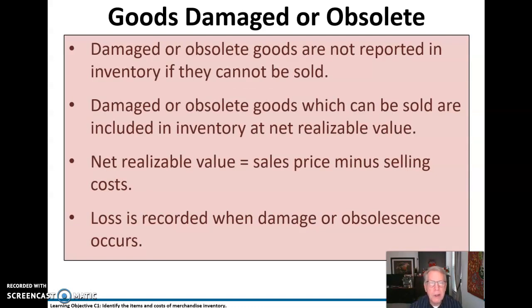Damaged or obsolete goods are not reported in inventory at full cost if you can't sell them. They need to be written down to their net realizable value. Damaged or obsolete goods are then reported in inventory at their net realizable value. And what is net realizable value? That's equal to your sales price minus your selling costs. Okay, and a loss is recorded when damage or obsolescence occurs.